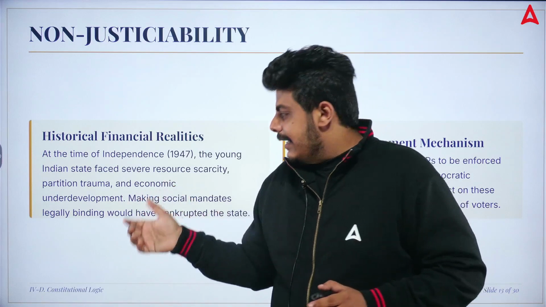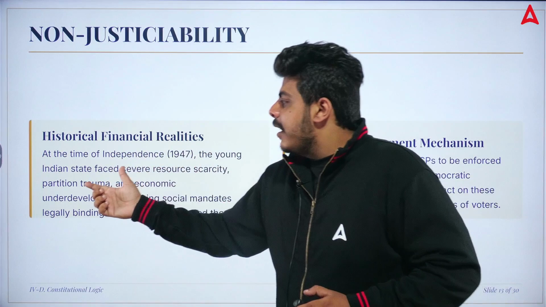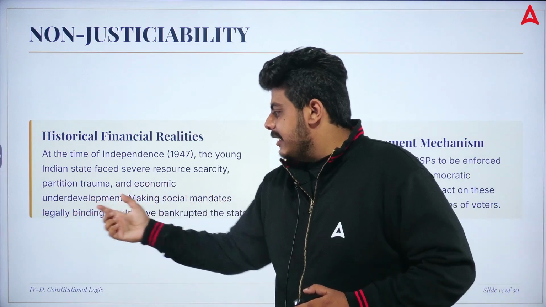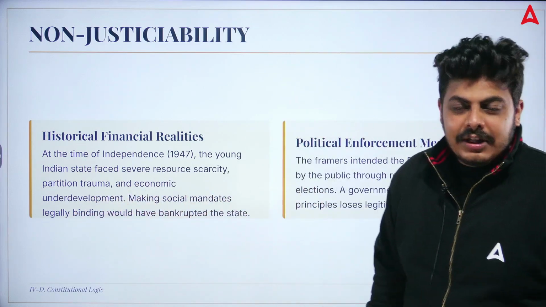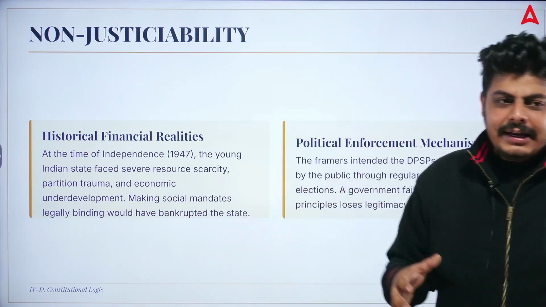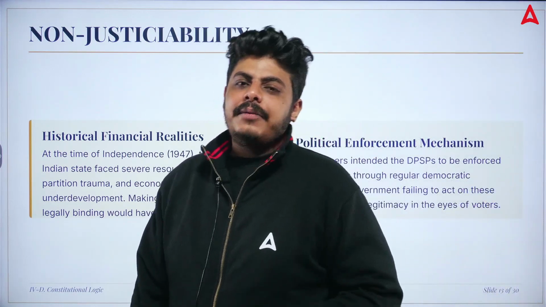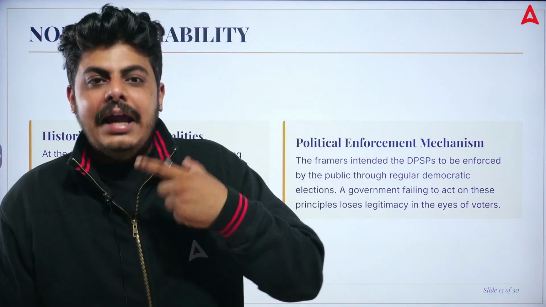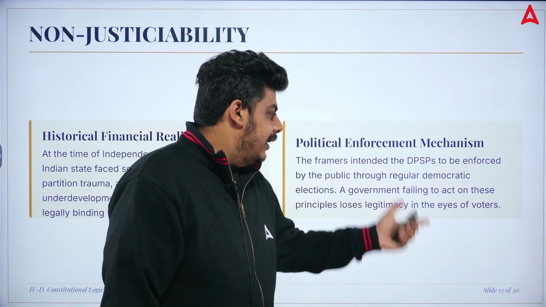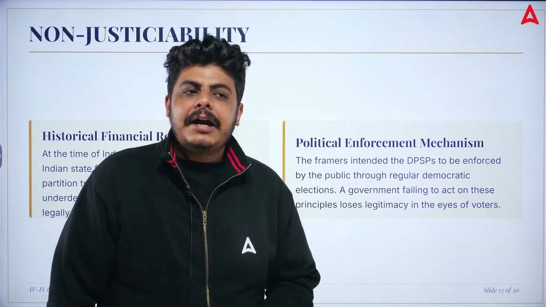That's why it is written here, the Indian state faced severe resource scarcity, trauma and economic underdevelopment, and making social mandates legally binding would have bankrupted the state, because there are rights to so many things in the DPSP. The framers intended the directive principles of state policy to be enforced by the public through regular democratic elections. A government failing to act on these principles loses legitimacy in the eyes of the voters.